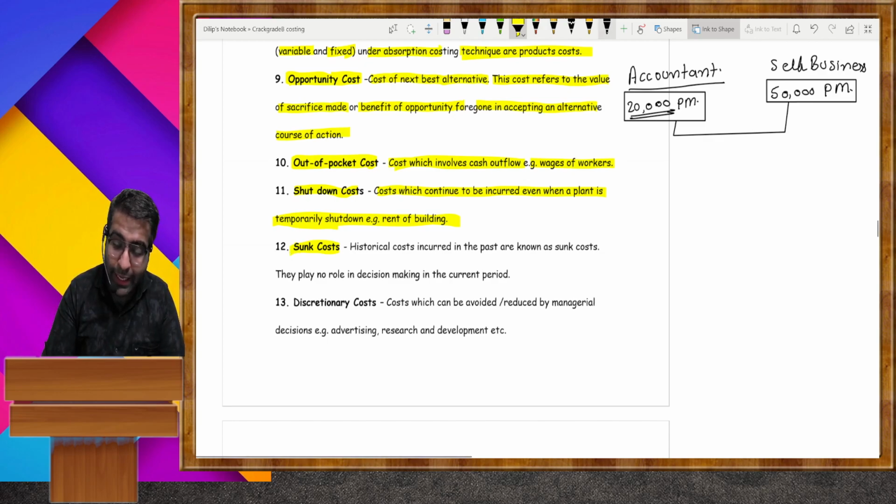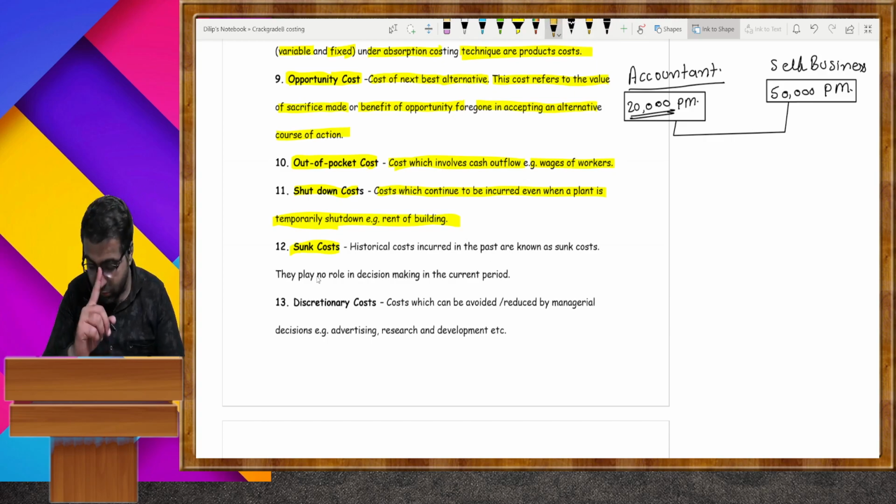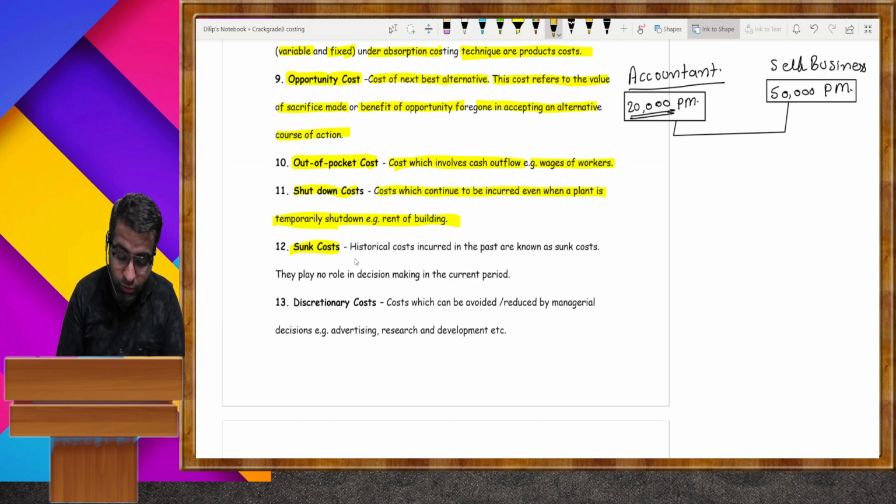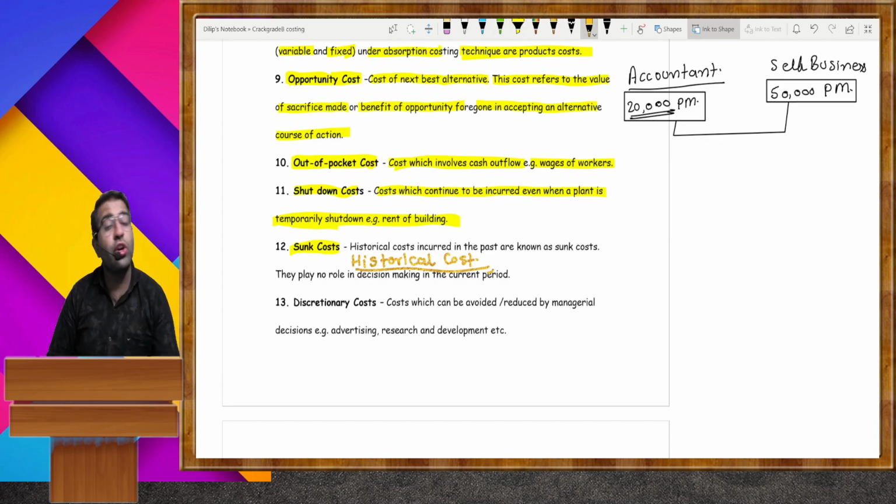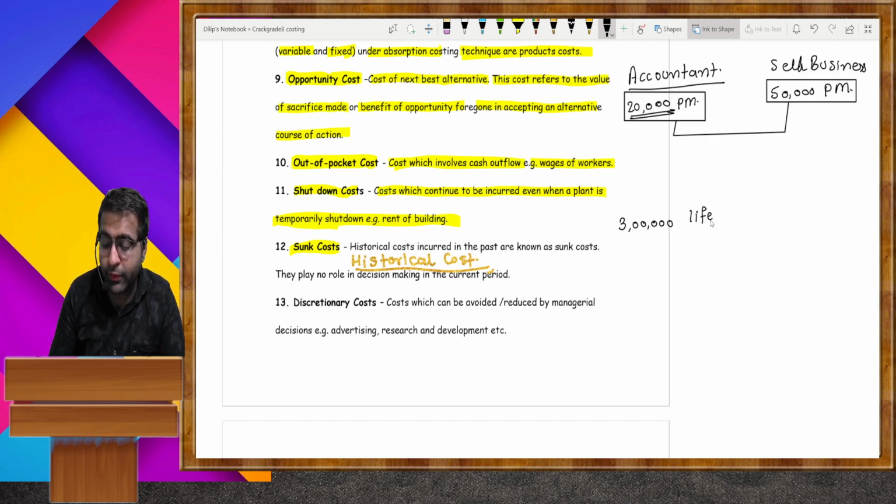Let's take a particular example. Sunk cost is also known as historical cost. Now, what is historical cost? Sunk means any type of cost that has sunk. See, like you purchase a machine costing 3 lakh. Its useful life is 10 years.